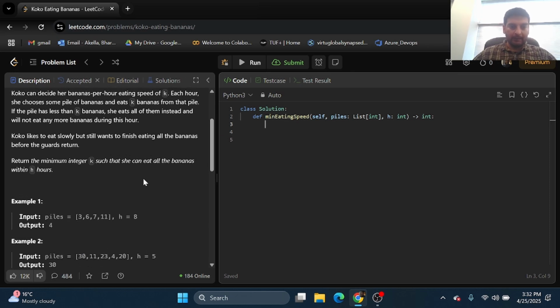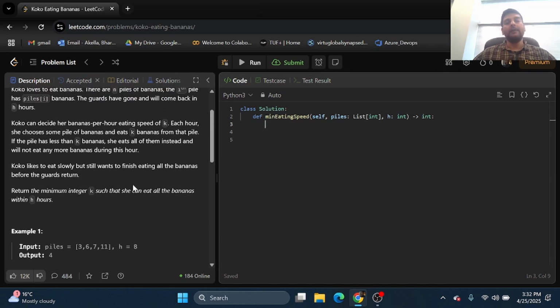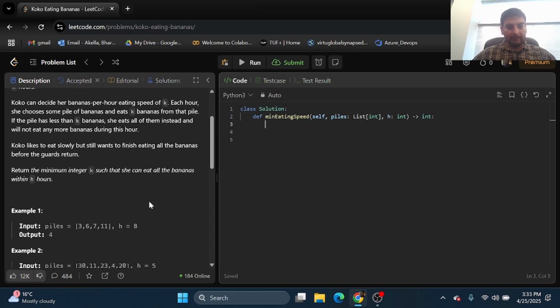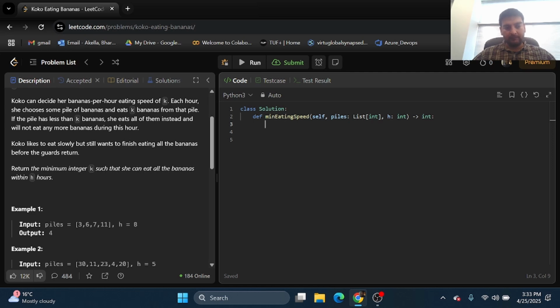Now let's look at this properly. Here, h is the number of hours the guard will be away, and the monkey should be able to eat all of the bananas in that time frame. So for this particular question, this is the array and we are supposed to find the minimum number of bananas Koko can eat per hour such that she is able to finish all of the bananas before the guard returns, which is 8 hours. So here, let's see what is happening.